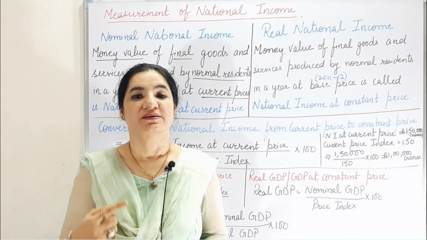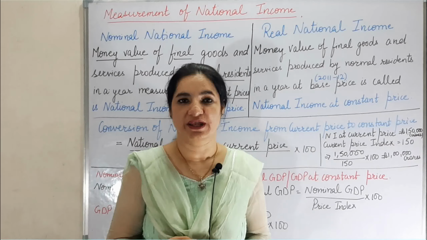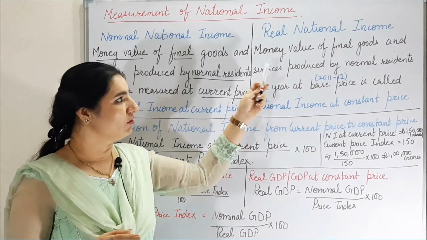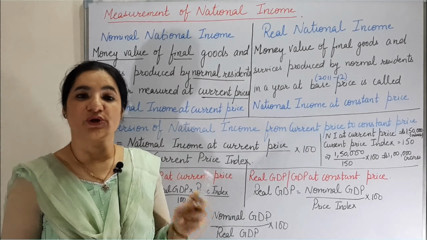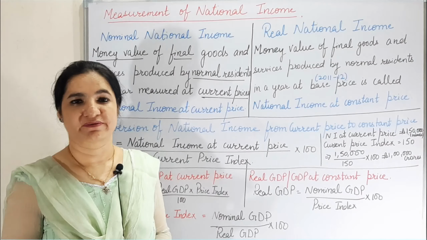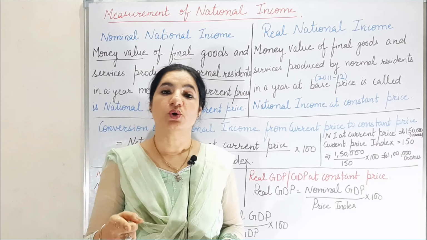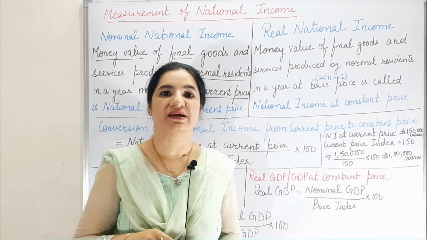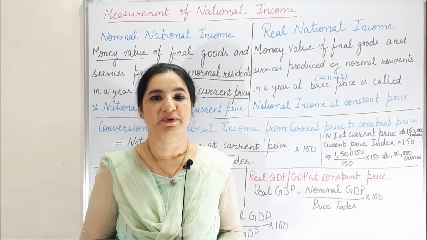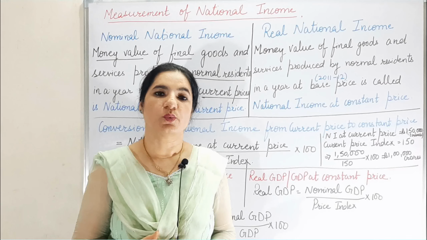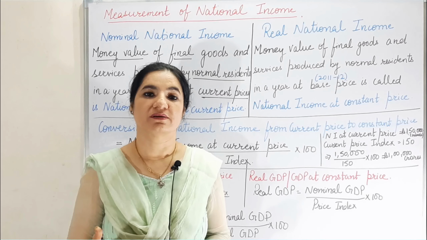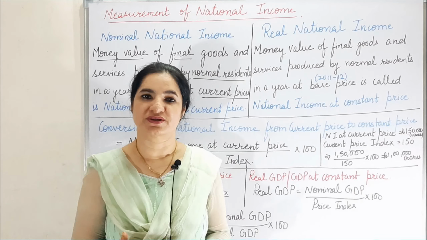The second concept is real national income. Real national income means the money value of final goods and services produced by the normal residents of the country in a particular year, but the value is taken at its real price and not the current price. Real price means the price of the base year. Now, what is the base year? Base year is that year in which the price fluctuations are not there.